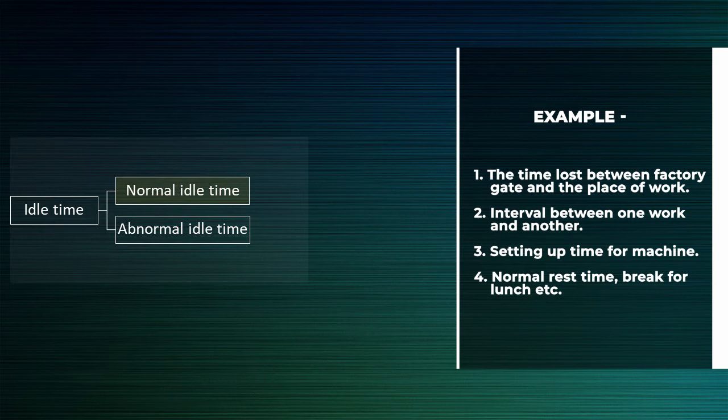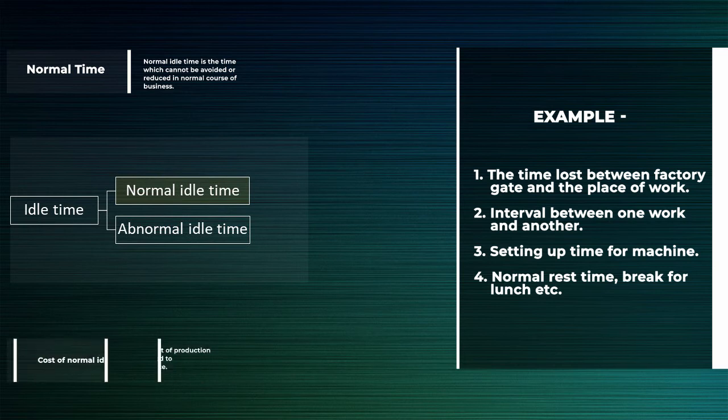Let's see another example. John has completed one work and now he is starting with another work. The time taken between completion of one work and starting up another work is also considered normal idle time. Setting up the machine before John can start production is also an example of normal idle time. Normal rest time, break for lunch, these are all examples of normal idle time. Normal idle time is a time which cannot be avoided or reduced in the normal course of business.